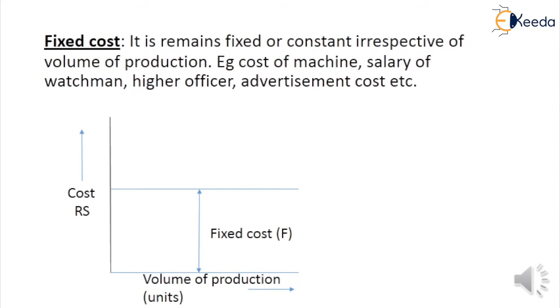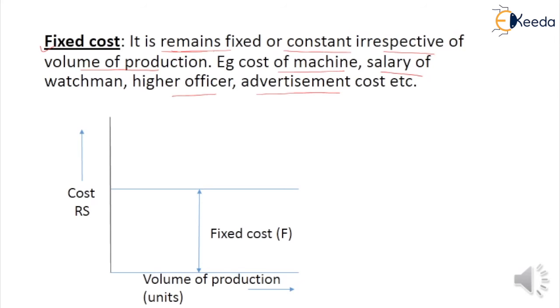What is a fixed cost? It remains fixed or constant irrespective of the volume of production. For example, we go to the market, purchase a machine and install it in our production system. The cost of the machine is a fixed cost, and so are the salary of the watchman and higher officer and the advertisement cost. It is a one-time cost.